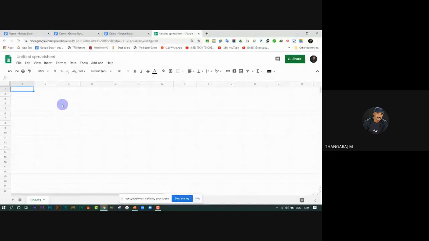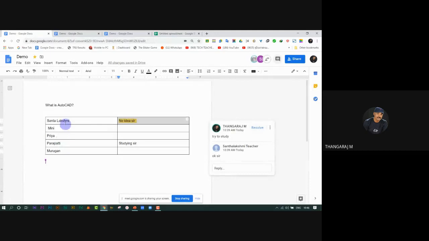Let me tell you about an option called translate. It is not the same as in Docs. Now, if you notice, you will understand. It is translate with formula. It means translate using a formula. Then I go to Google Docs, then copy these names.